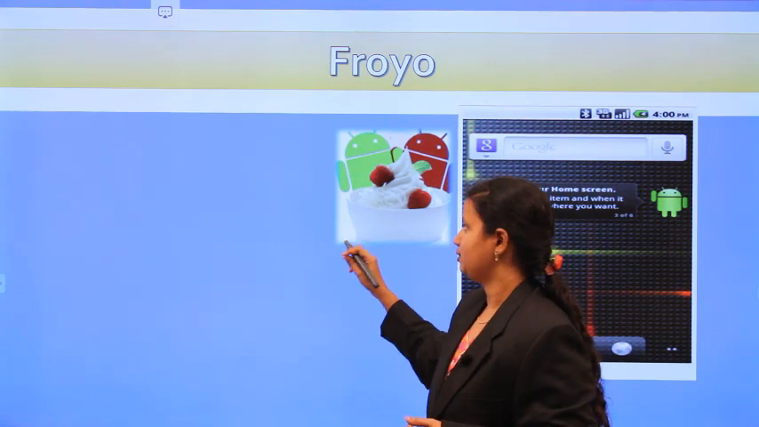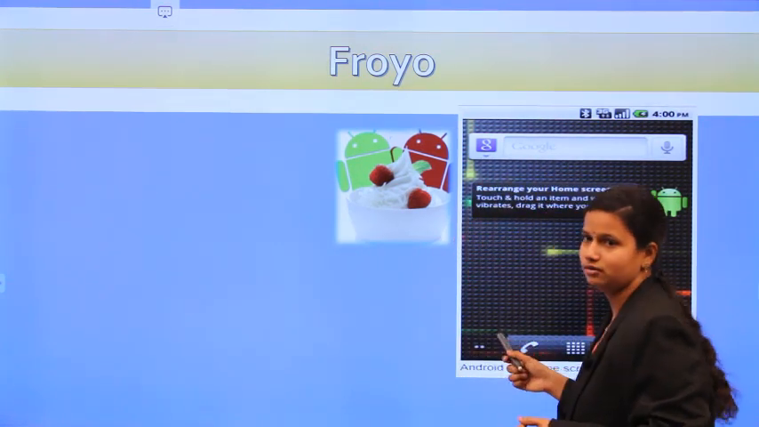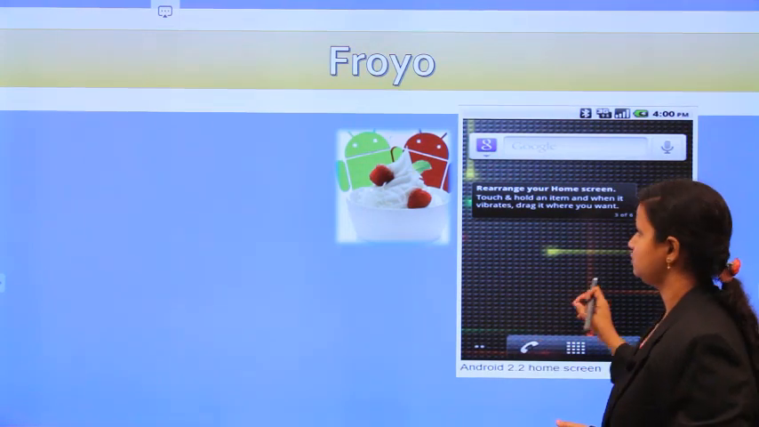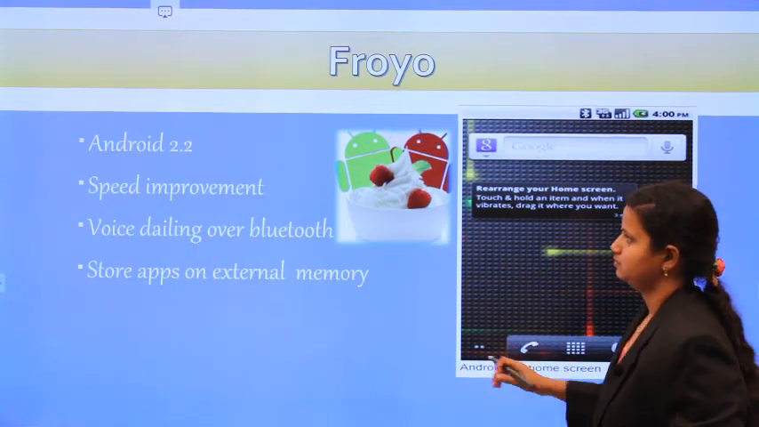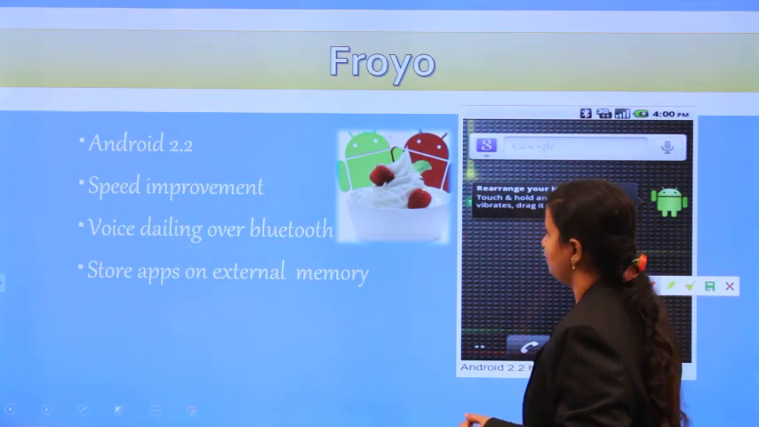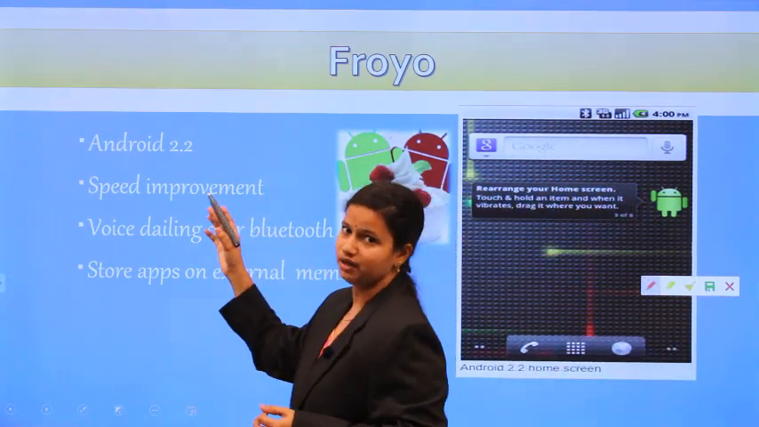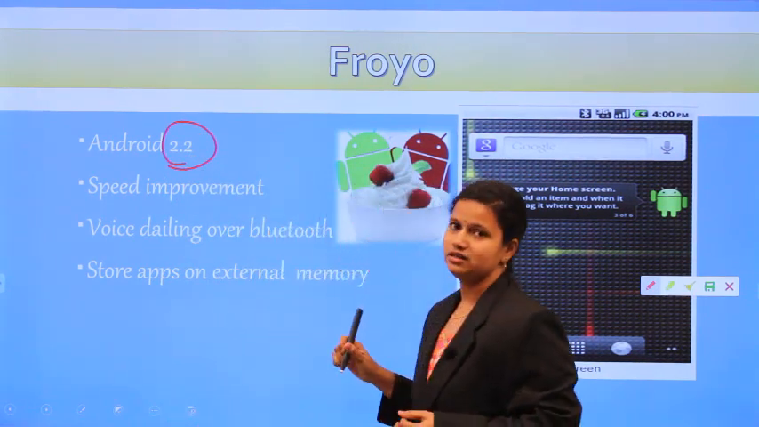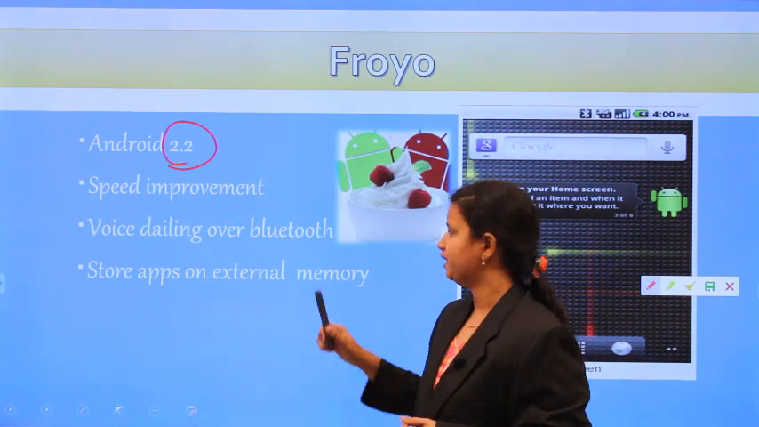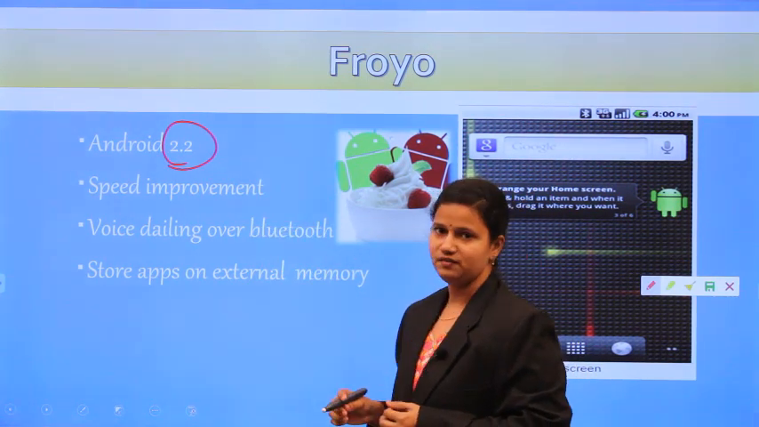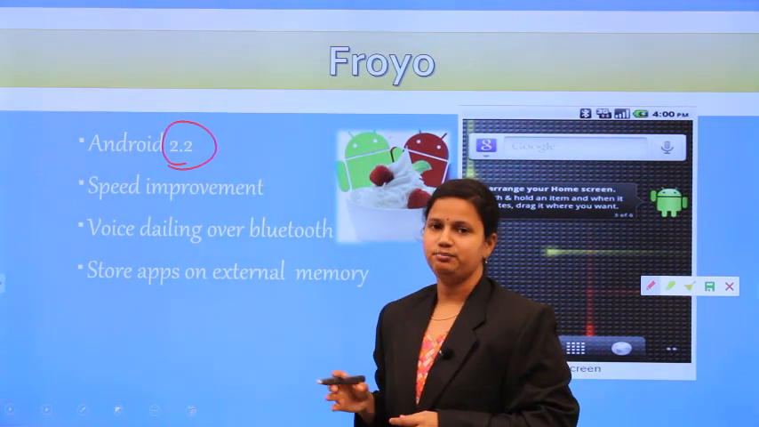The symbol of the Froyo, and this is the user interface of the Froyo version. So before going to the features, we have to know the version number. The version number is 2.2. In the Eclair, the version number is 2.0 and this one is 2.2. The first feature here is the speed improvement.